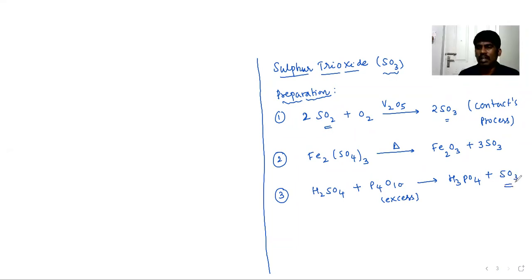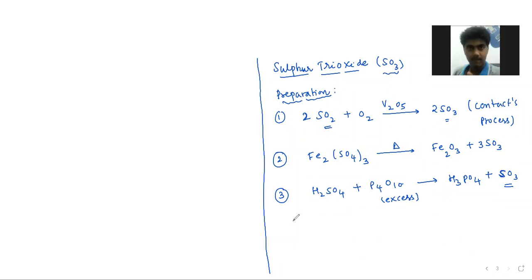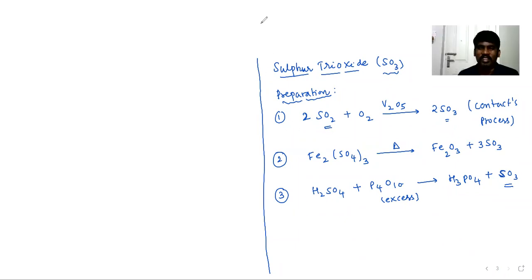It is another preparation method. It is SO3. People might misconceive it as 5O3, that's why I changed it. I'm recorrecting it for a better idea. It is SO3.